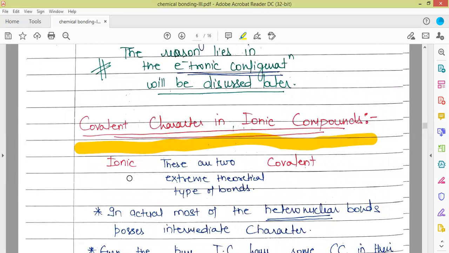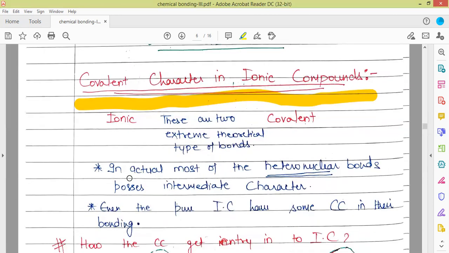In actual, most heteronuclear bonds possess intermediate character, some ionic and some covalent, and both are present. By heteronuclear bonds, we mean that the two elements forming the bond are different. If both elements are the same, say Cl2 or O2, then the bond is naturally covalent, because it is formed by the sharing of electron pairs, not by the transfer of electrons.